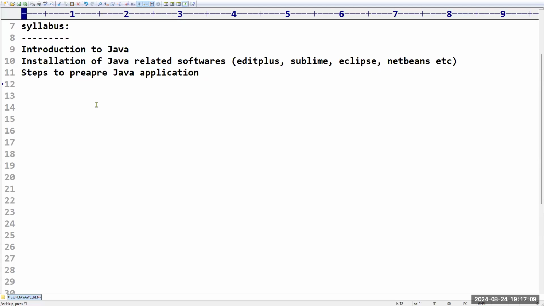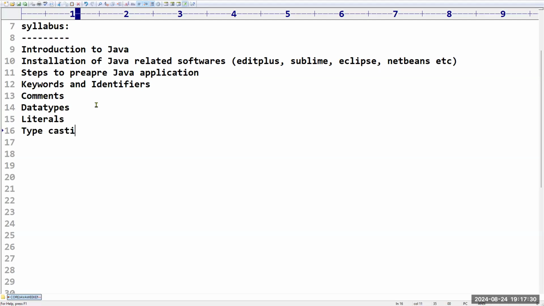Next, some theoretical parts: what keywords are, what identifiers are, what comments are, and data types, the different types of data types supported by Java. Next, literals, that means constants.